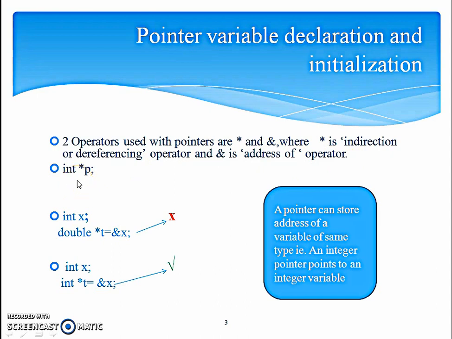Now how we declare a pointer variable? This is the kind of declaration which will be used. Type of the variable, asterisk, and name of the variable. So this is how we declare a pointer variable.